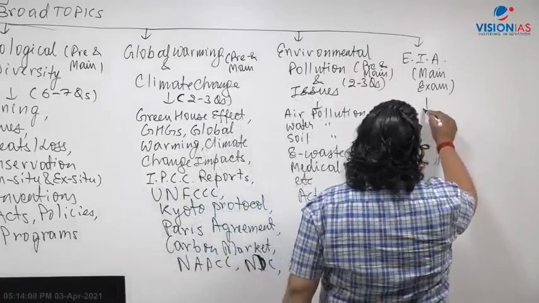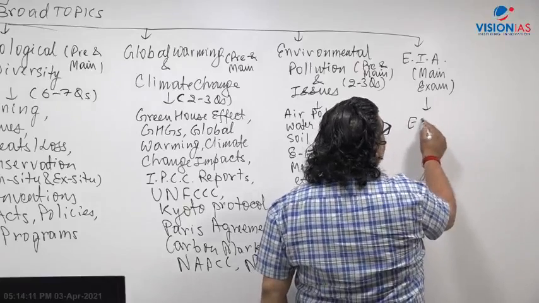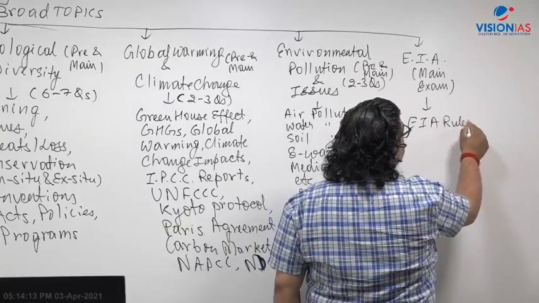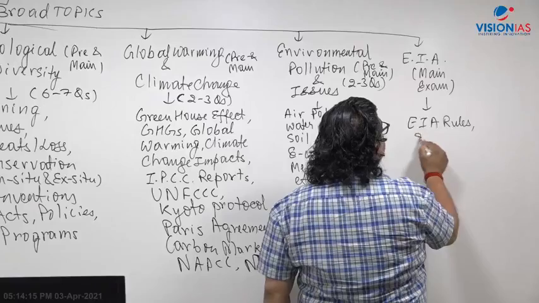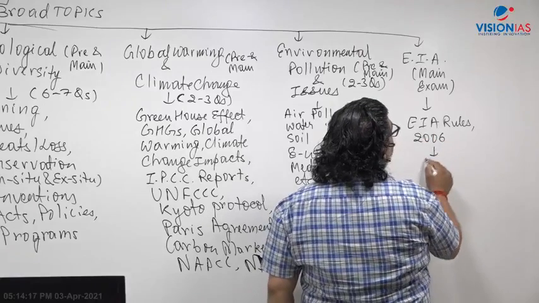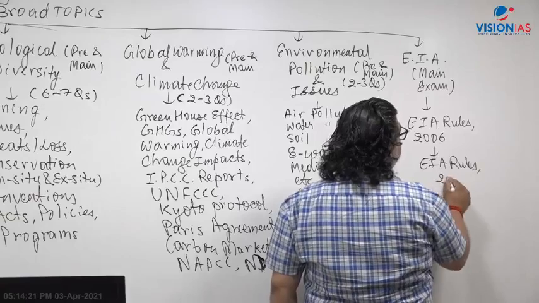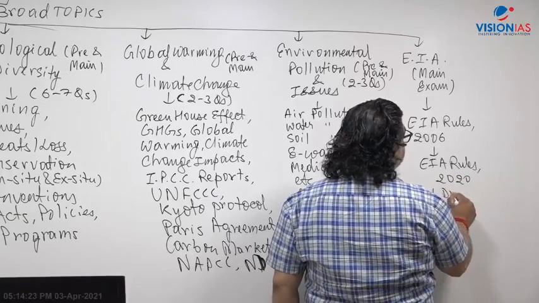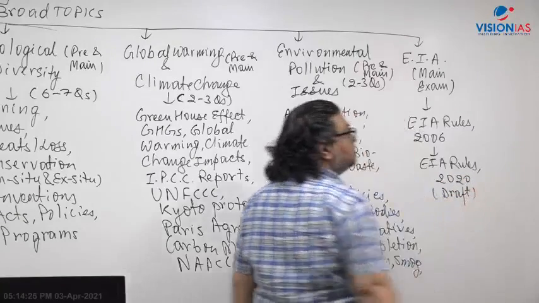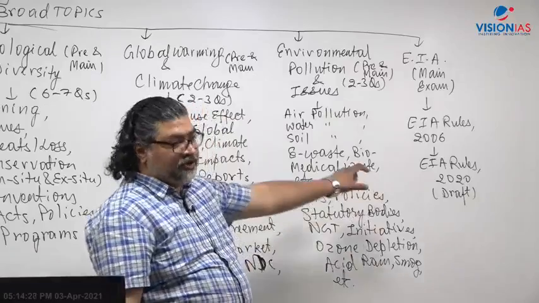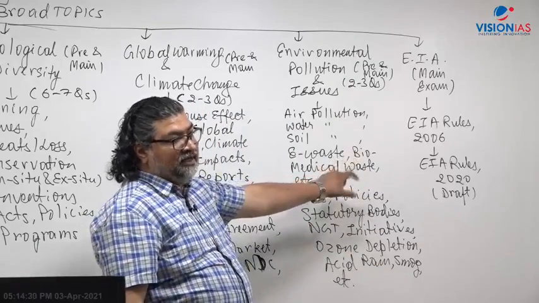So in terms of the EIA rules, we have existing rules 2006, and now the government has come out with a draft of EIA rules 2020. This draft has been prepared. So what is very important: what is the policy? What does EIA mean?